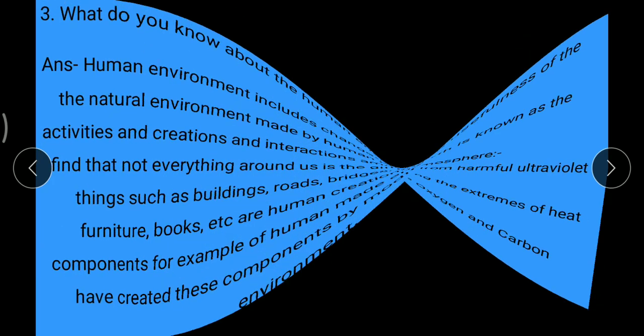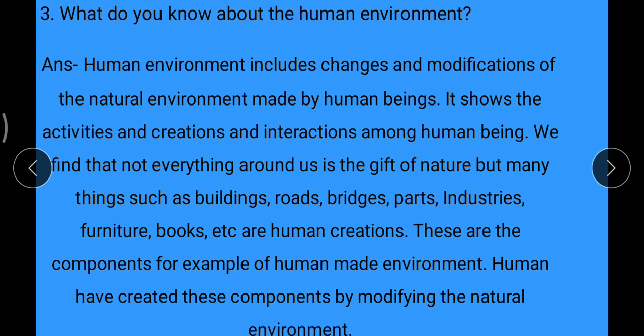Okay. Next question is what do you know about the human environment? I repeat my question, what do you know about the human environment? Here the answer is human environment includes changes and modifications of the natural environment made by human beings. It shows the activities and creations and interactions among human beings.